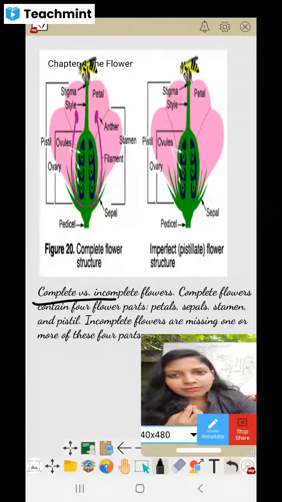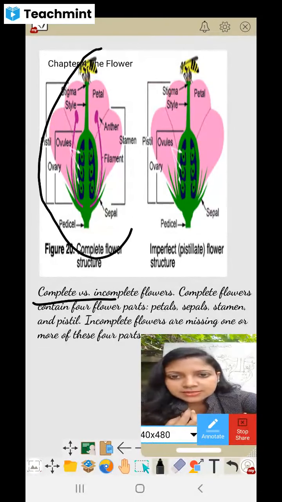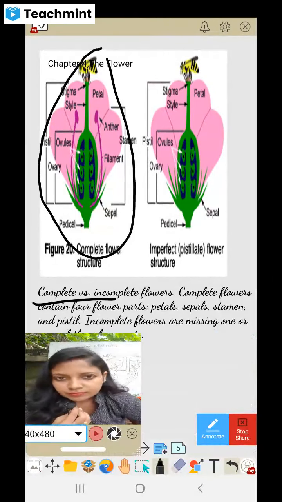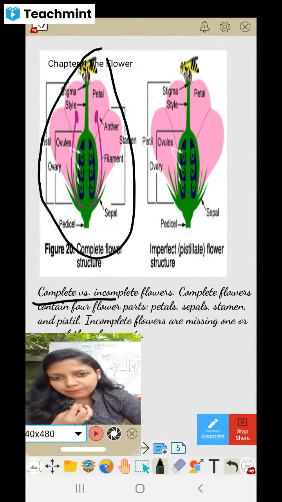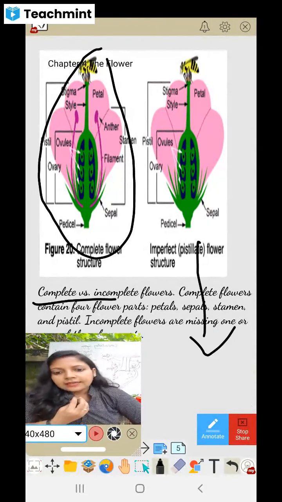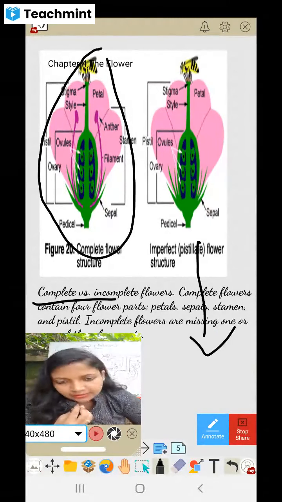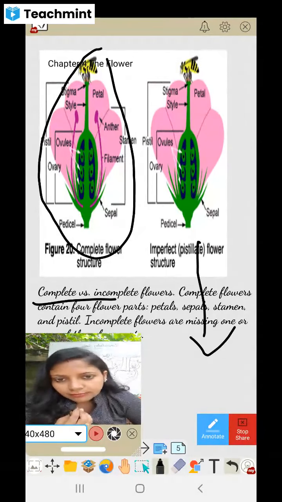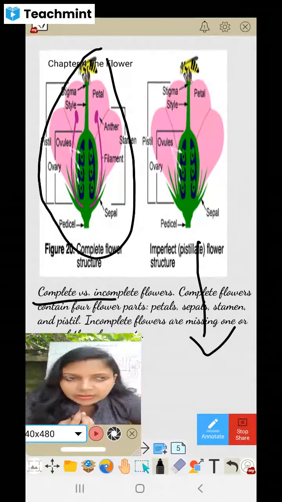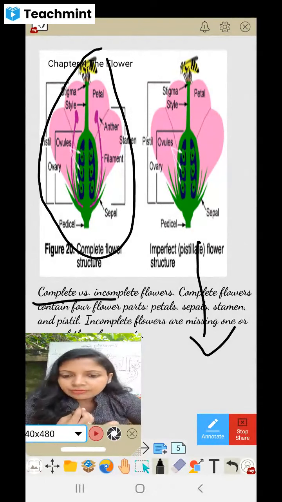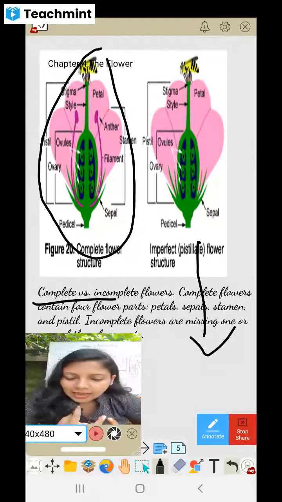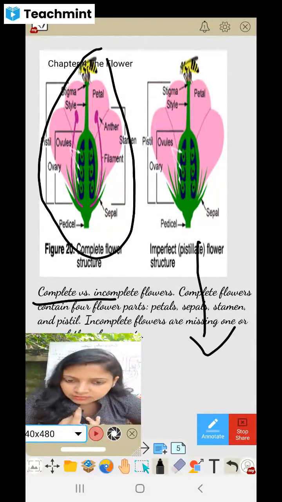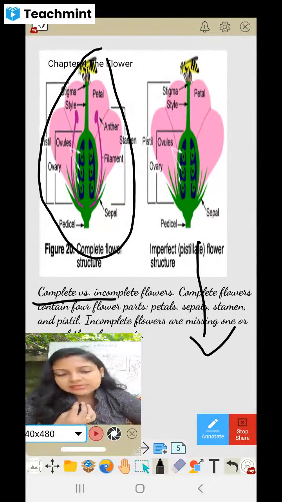So in this complete flower, you can see all the four sets are present here. And in this incomplete flower, okay, it can be either pistillate or staminate. Pistillate flower means the flower that possesses female parts. So I have already mentioned what the female parts are. The female parts we call either pistil, or carpel, or gynoecium. So these three terms, okay.